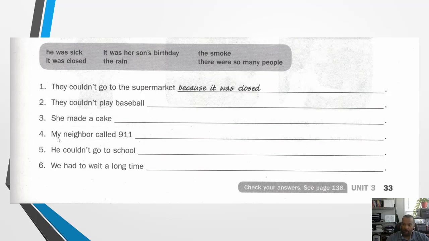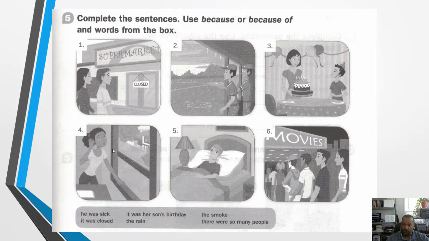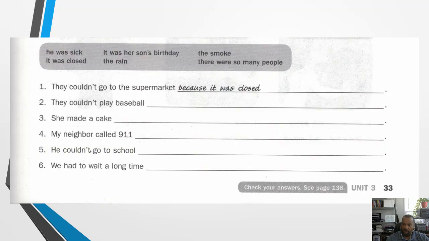Number 4, my neighbor called 911. I wrote down because of the smoke. My neighbor called 911 because of the smoke.